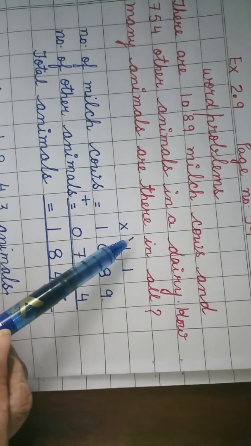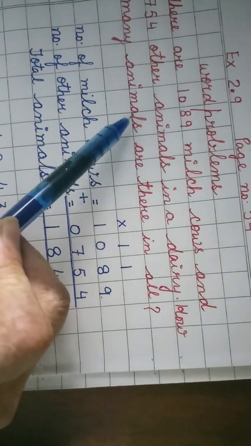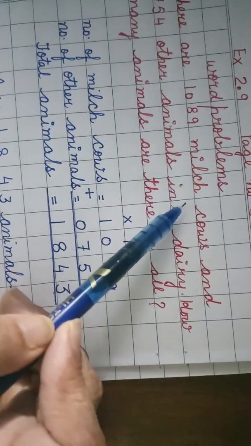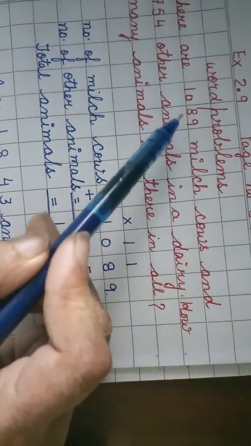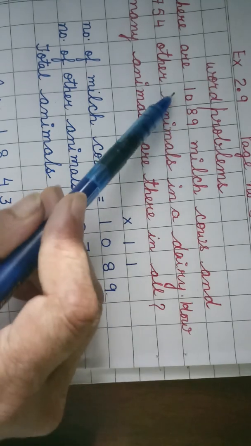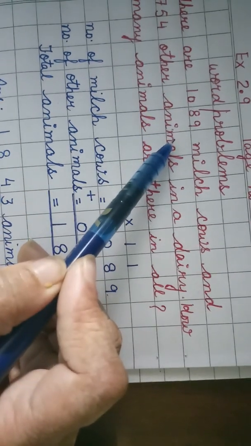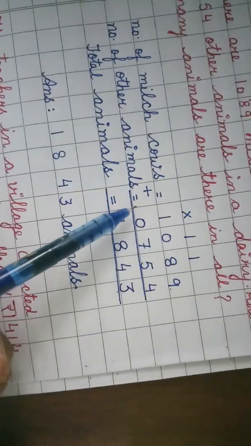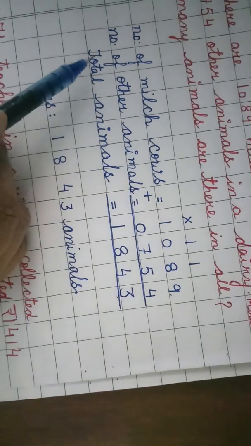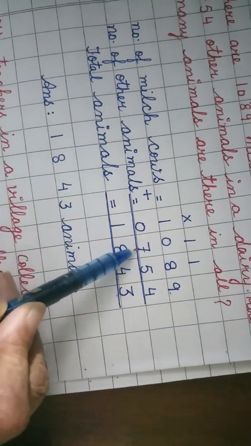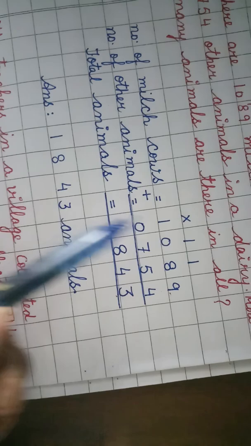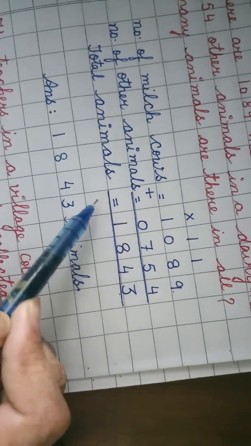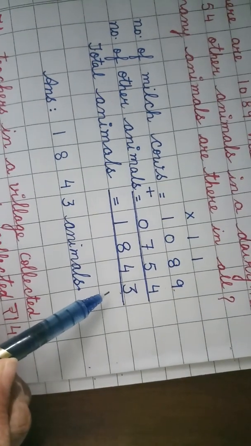Is it clear, beta? We are to find out the total number of animals. Now how many milch cows are there? The number of milch cows is 1089. So we will write down the number of milch cows 1089, the number of other animals 754, and we are to find out the total number of animals. Then what will we do? We will add these two numbers.